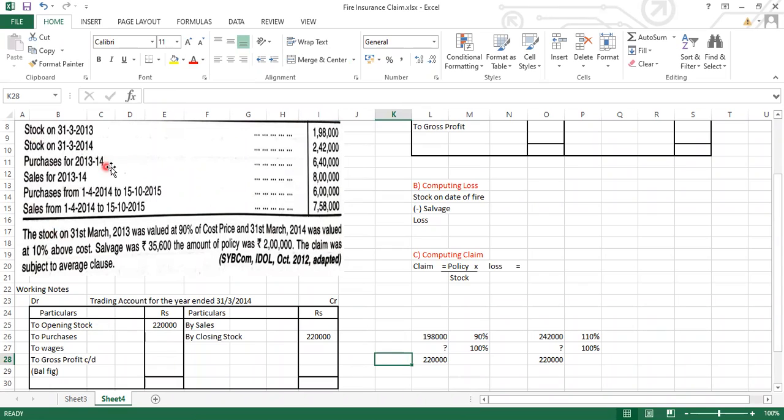Now next, purchases is given for 13-14, 6,40,000. So write down the purchases 6,40,000.